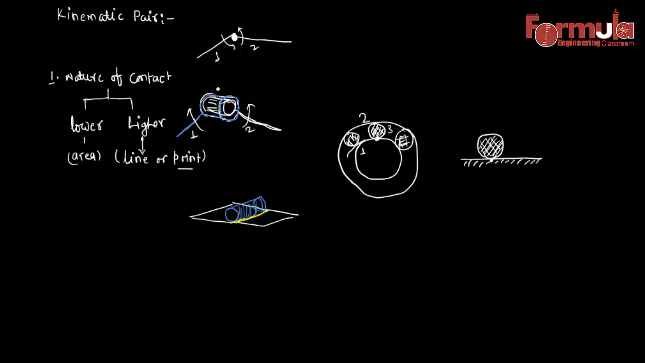And again, we can discuss this further. If the contact nature is area-wise, that pairing is defined as a lower pair, and if the contact nature is line or point-wise, then it is defined as a higher pair.